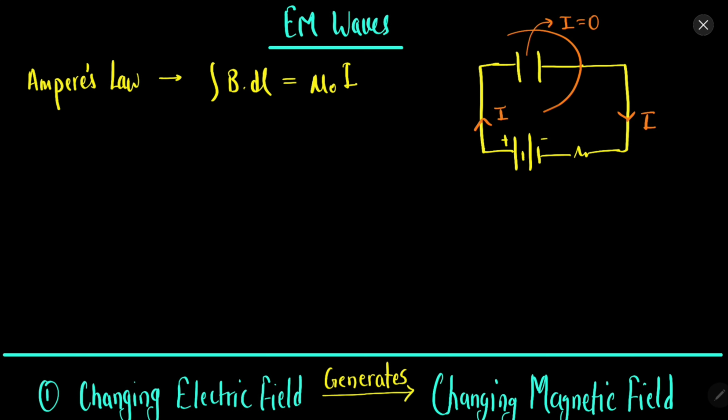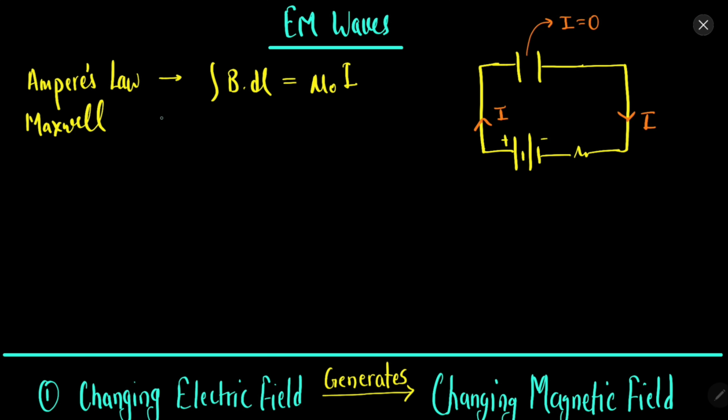So how is the magnetic field produced here? The magnetic field was also produced near the capacitor. So how is it produced? Ampere's law does not tell us anything about that. So Maxwell added a new term. Maxwell tried to rectify this mistake.